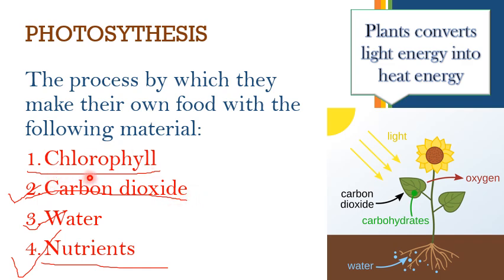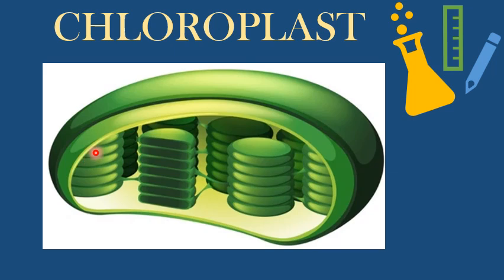So four materials are required. Repeat with me: chlorophyll, carbon dioxide, water, and nutrients. Now let's learn further. We have the chloroplast. This shell that you can see is the chloroplast. Inside this we have chlorophyll.